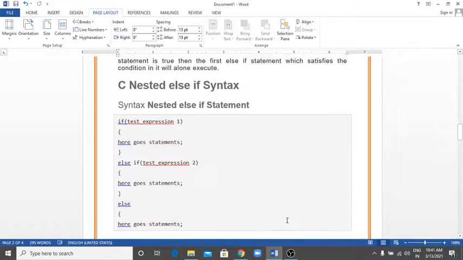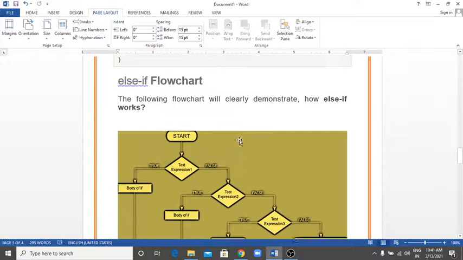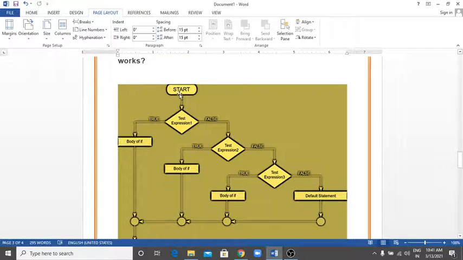Now here is the C nested else if syntax. The general syntax will be like this: if test expression 1, then opening curly brace, here goes the statement, and closing curly brace. Now else if test expression 2, here goes the statement, closing curly brace, else here goes the statement and closing curly brace. So this is the flowchart that will clearly demonstrate how the else if statement works.